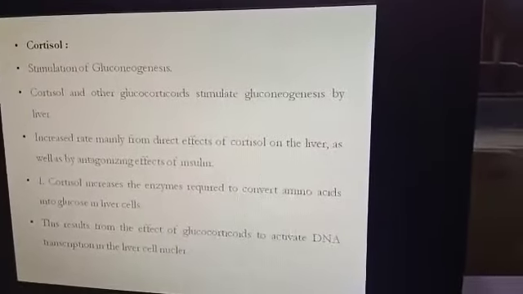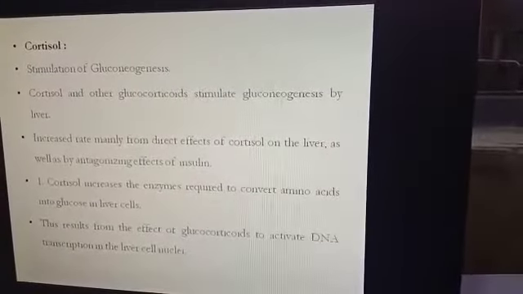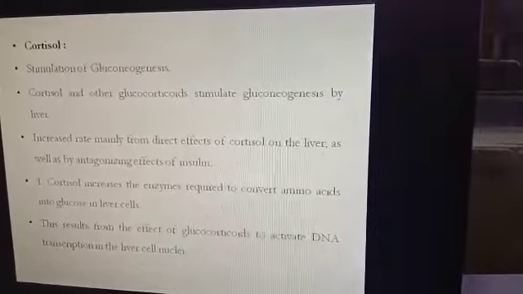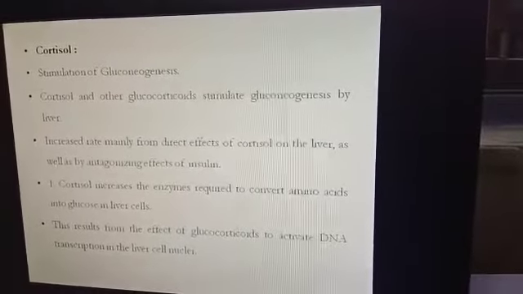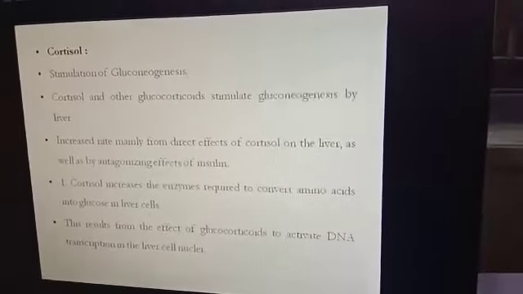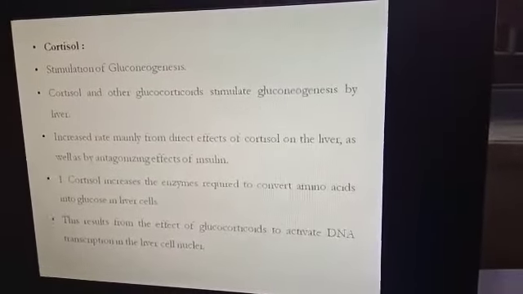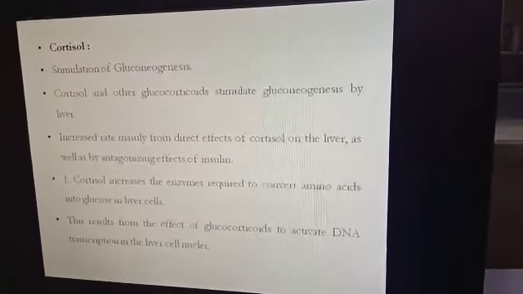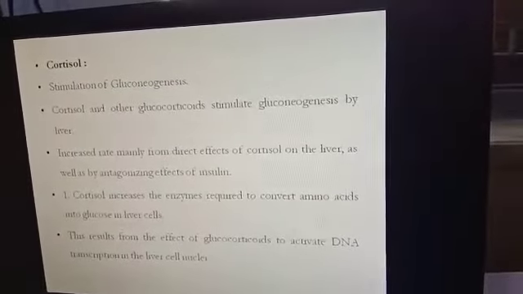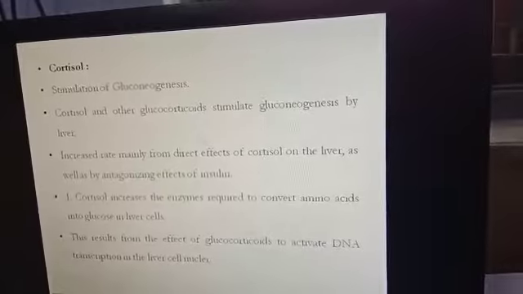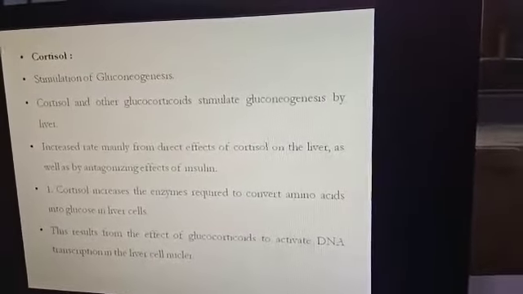They increase the rate mainly from the direct effect of cortisol on the liver, as well as antagonizing the effect of insulin. So cortisol directly induces gluconeogenesis in the liver. At the same time, it inhibits the effect of insulin, so that blood glucose remains higher.